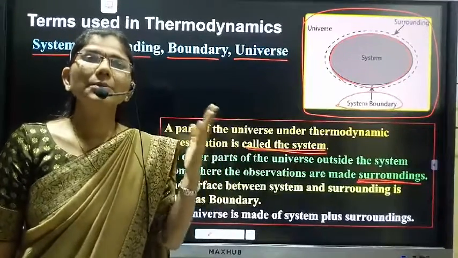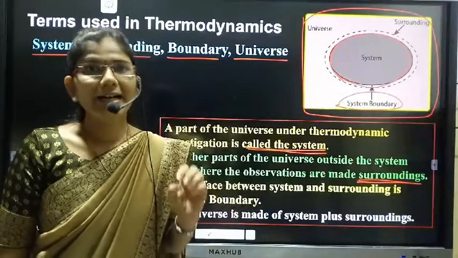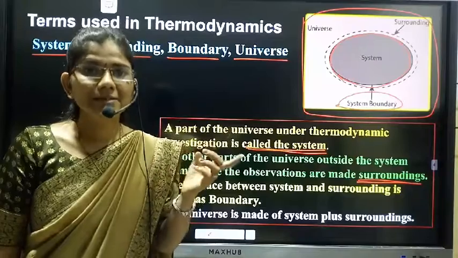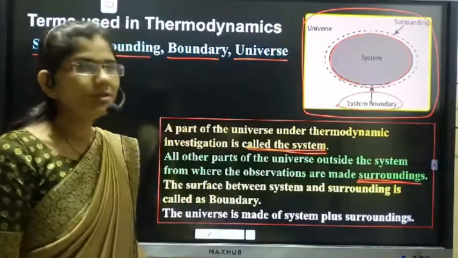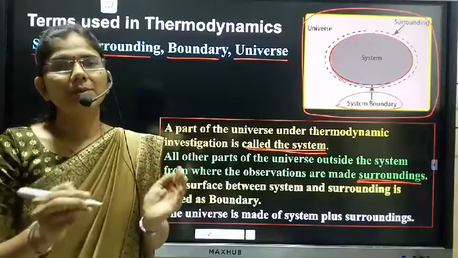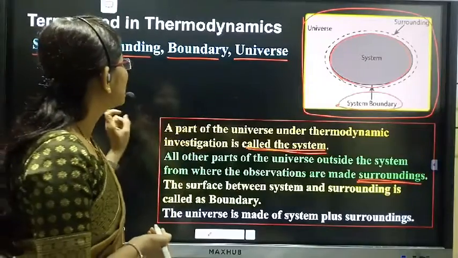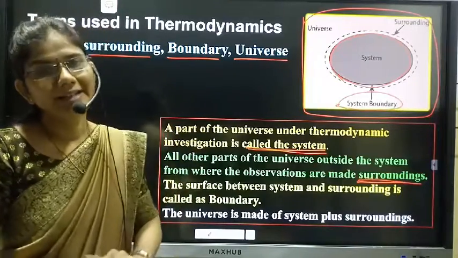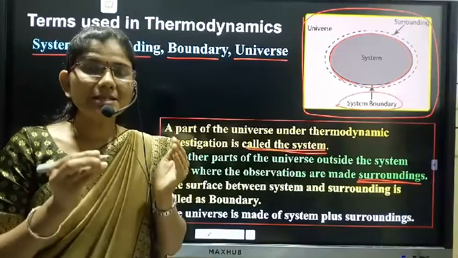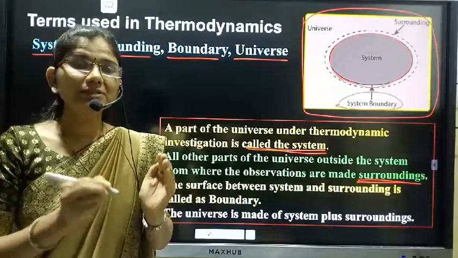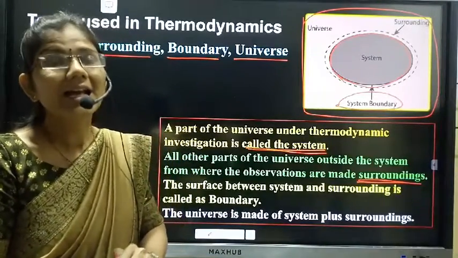Surrounding is all other part of the universe from where the observations are made, and the boundary is the surface of separation between system and surrounding, and the universe is the system plus surrounding. So these are the four terms used in thermodynamics.